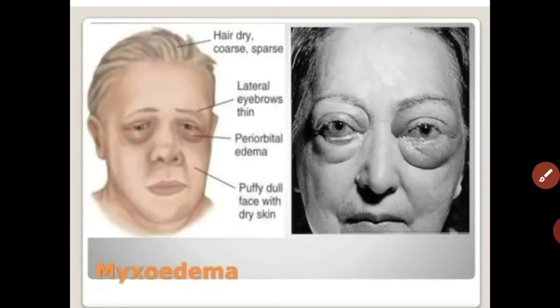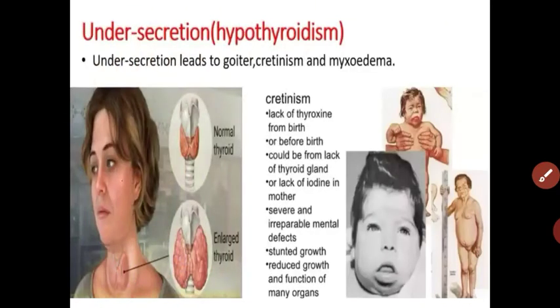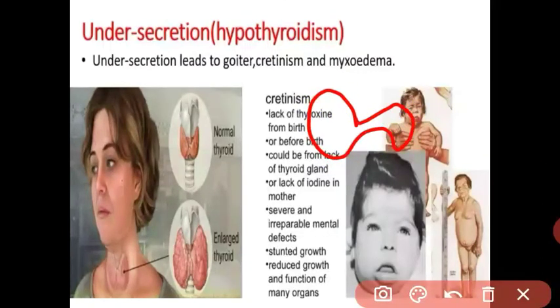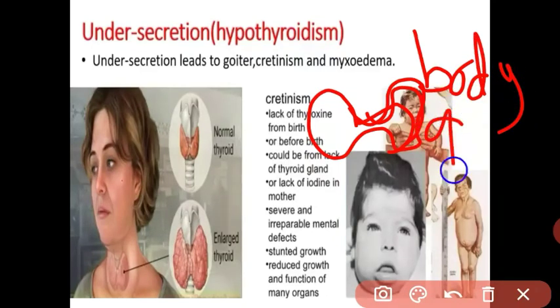And the next condition is cretinism. Cretinism occurs in children. I told you, in children the thyroid gland is not properly formed, meaning there is no proper formation of the thyroid gland, so there is less secretion of thyroxine hormones. The thyroxine hormone also maintains body growth. If there is no proper secretion of thyroxine hormones, there is no growth of the children. The growth is stunted, with reduced function of many organs.